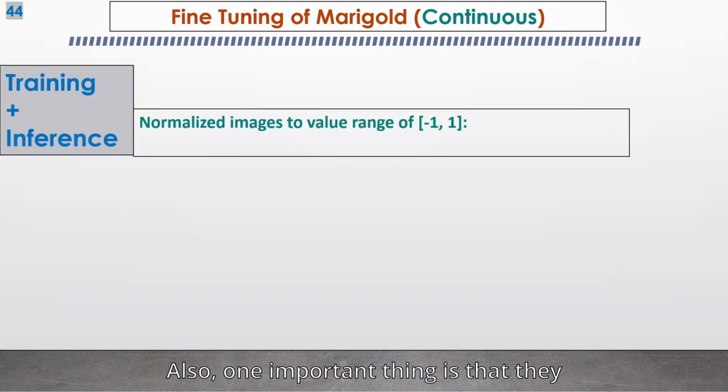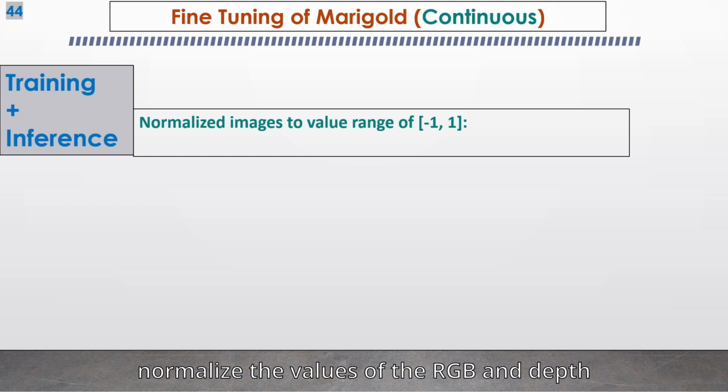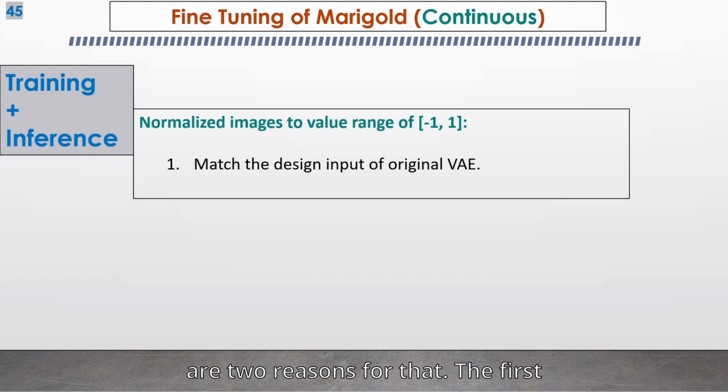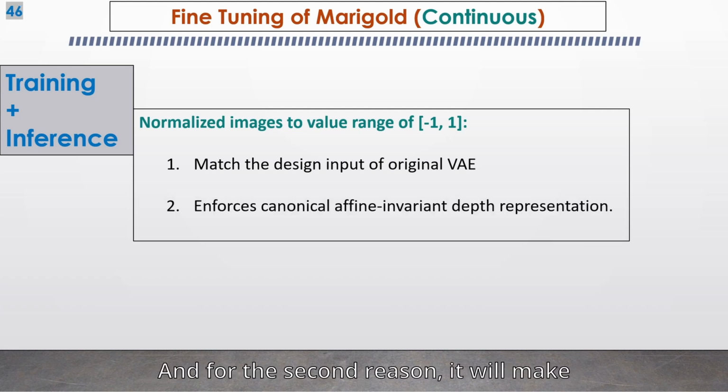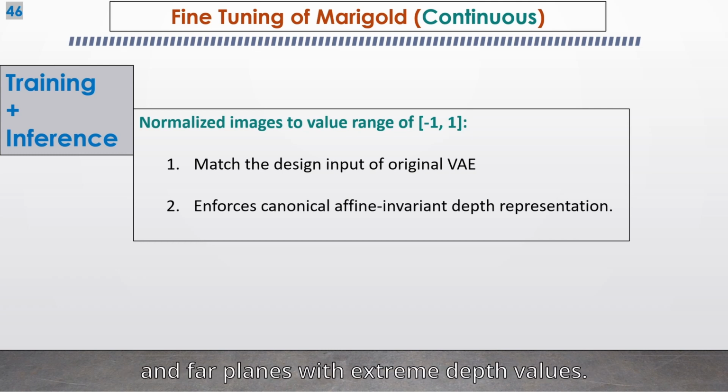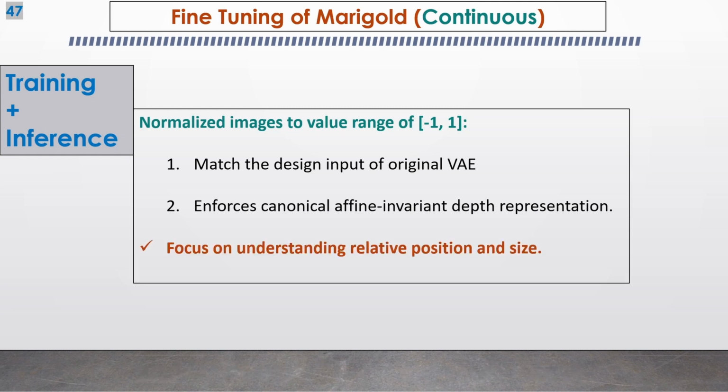Also, one important thing is that they normalize the values of the RGB and depth images to fall between -1 and 1. There are two reasons for that. The first reason is because that is what the original variational autoencoder expects. And for the second reason, it will make the depth images affine invariant, meaning any scene must be bounded by near and far planes with extreme depth values. By doing this, Marigold can consistently focus on understanding the relative position and sizes of objects in the image, regardless of how near or far they actually are.